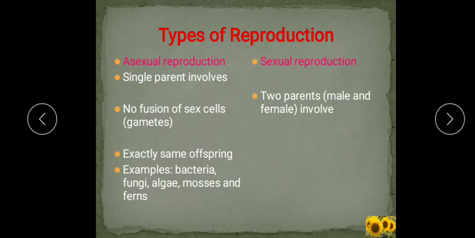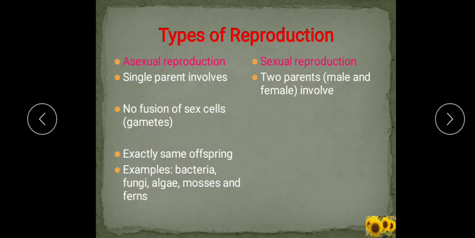Now we'll see sexual reproduction. What happens in this type of reproduction? Two organisms or two parents of the same species, male and female, are involved, and each sex contributes reproductive cells or gametes.